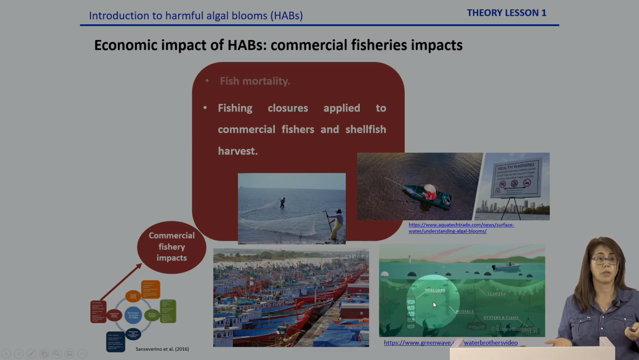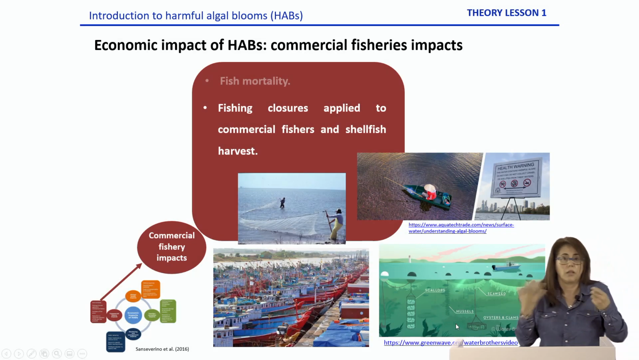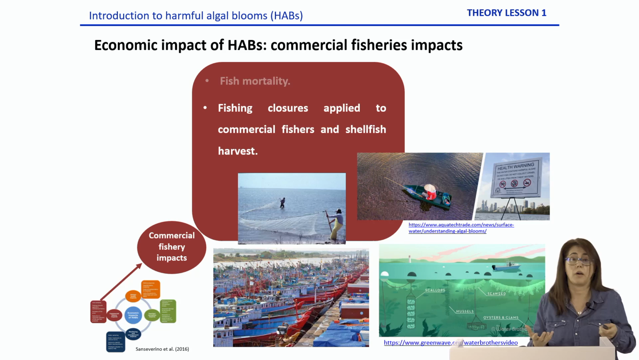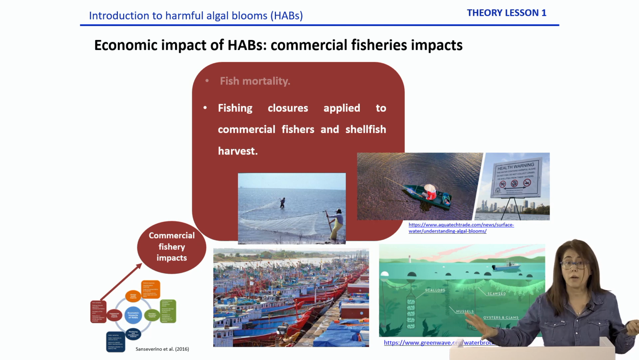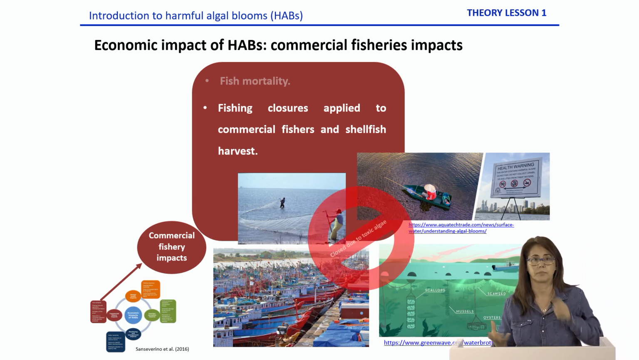If we are farming scallops, oysters, clams, mussels, any shellfish, if we have a farm and there is a toxic bloom, we can't sell the organisms. We have to close the farm until the bloom disappears. And every day we don't harvest and we don't sell our product, we will lose money as well.